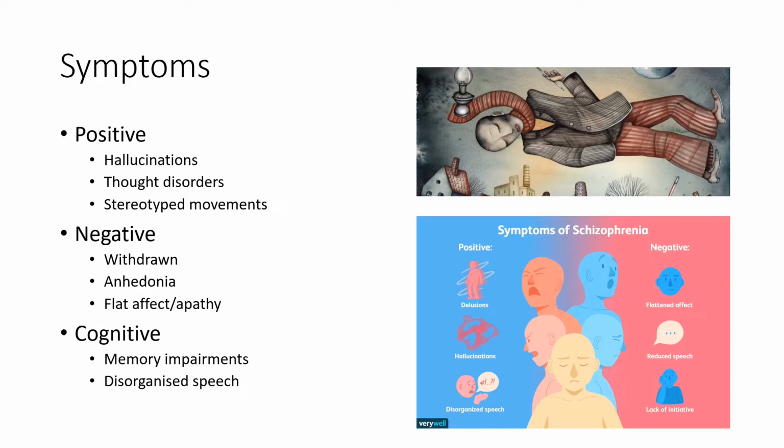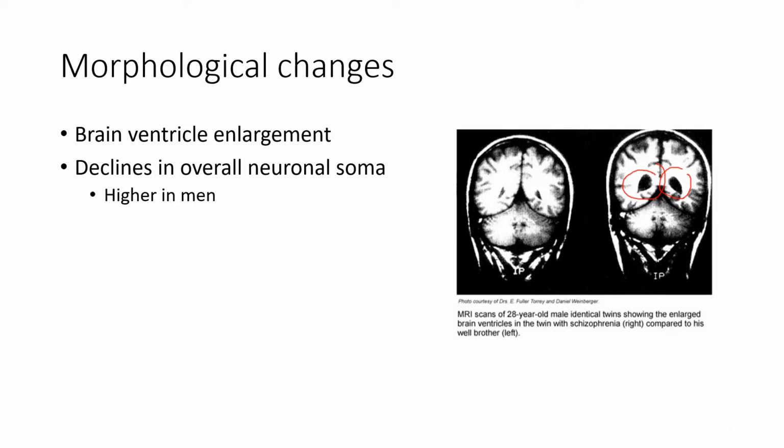So what about morphological changes? Are there any structural abnormalities? Well, this image on the right is showing an MRI scan of twins. The one on the right has schizophrenia, and you can see that the brain ventricles are enlarged, and overall they seem to have a decrease in grey and white matter.